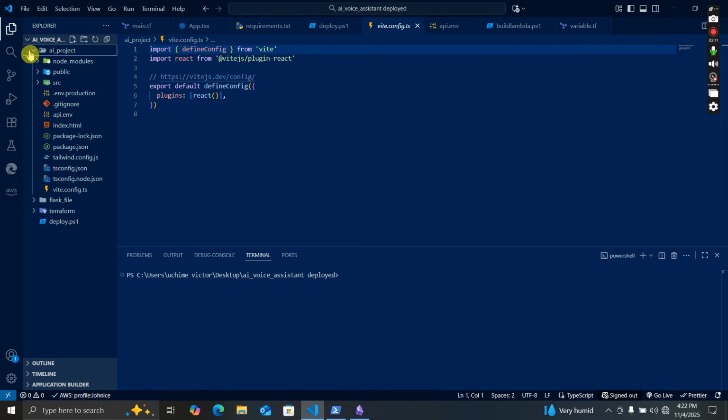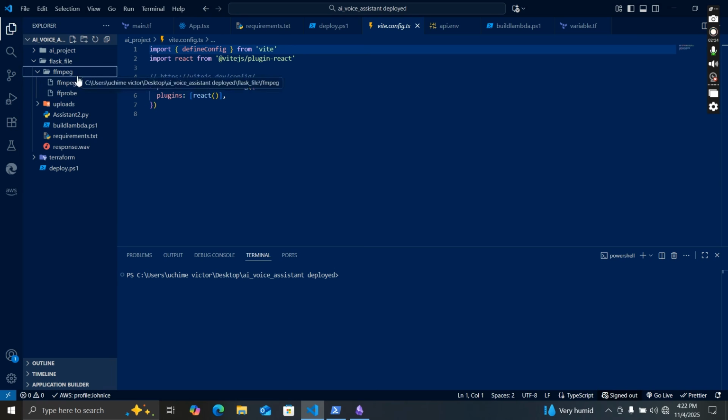So this is my front end code, and now this is my back end code. This is my Flask file, along with the libraries. This is the FFmpeg, which handles my audio processing, which turns audio to text. So this is the FFmpeg.